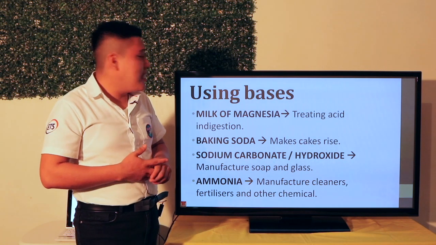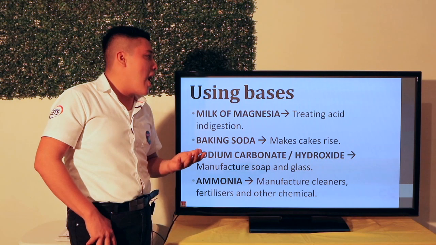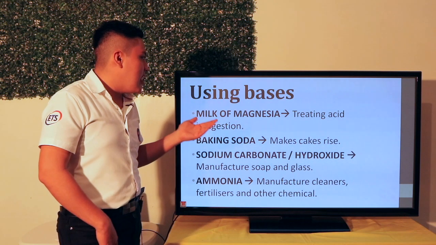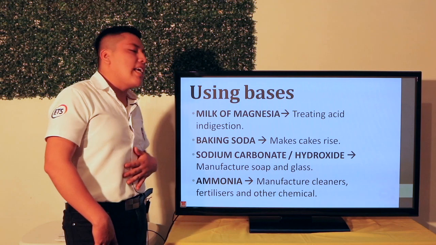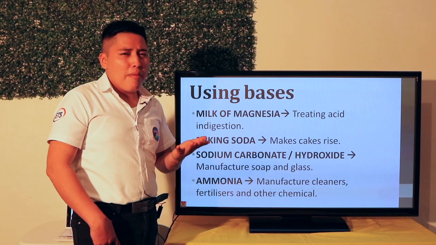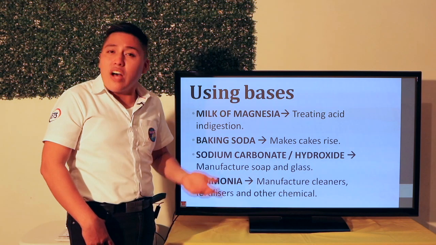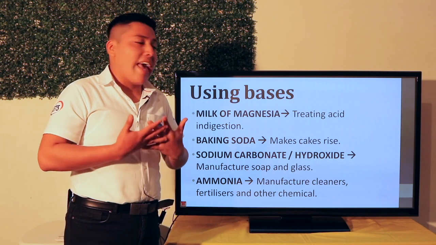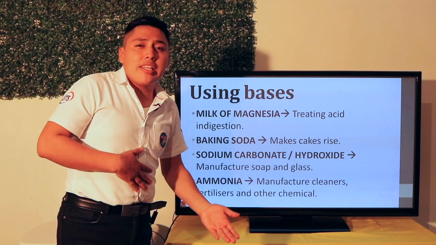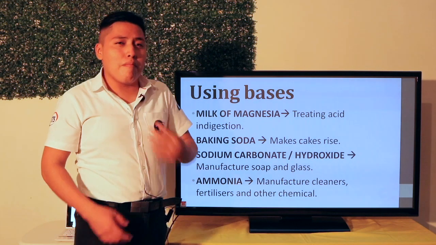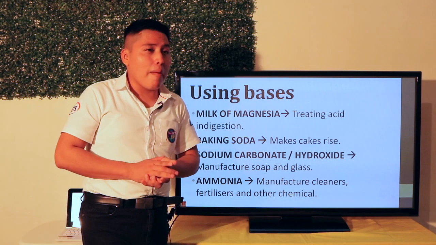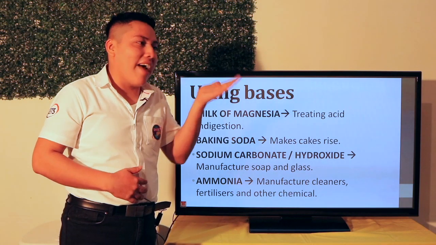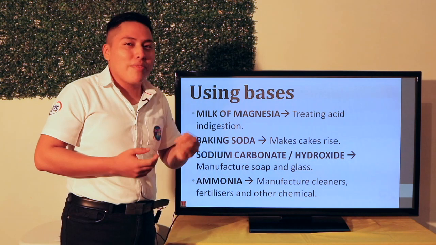For examples of bases, the milk of magnesia, or magnesium, is used for treating acid indigestion. Maybe you have suffered from indigestion, and then you need to treat it with something, maybe a medicine, maybe a painkiller for your head, or something like that.